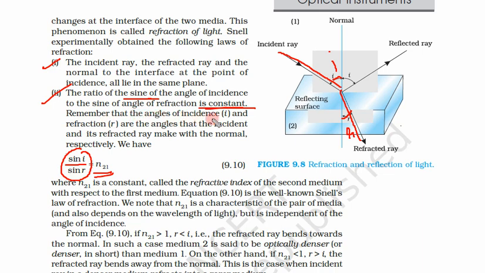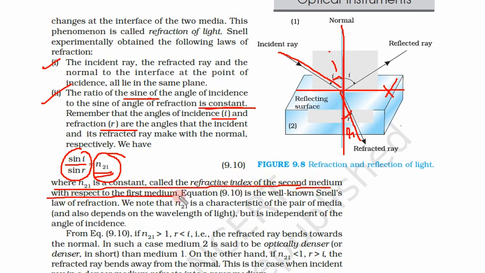Remember that the angle of incidence I and the angle of refraction R are the angles that the incident and refracted rays make with the normal. So these are the angles with the normal, not with the horizontal, but with the normal. This sine I upon sine R is a constant, and this constant n21 is called the refractive index of the second medium with respect to the first medium. So this term is called refractive index.